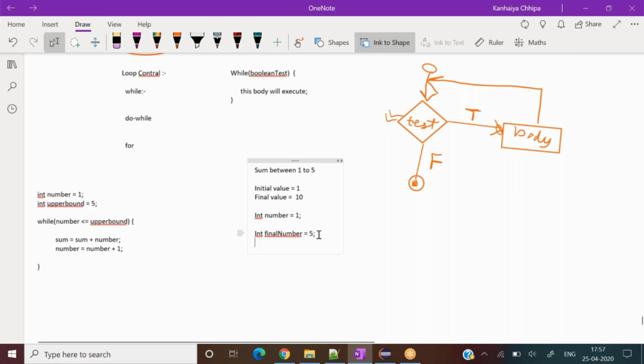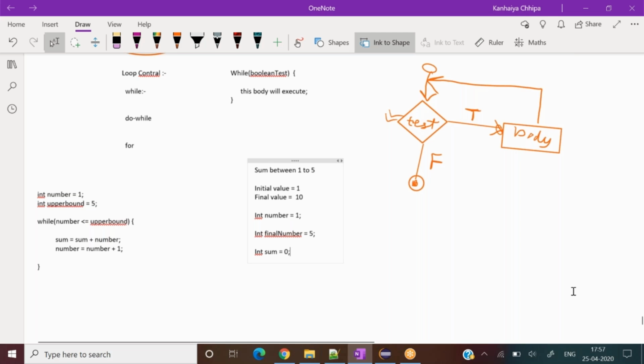Now I have to take one more container which should give me the final result, so definitely one more variable. That should be sum, and it should not have any value initially.